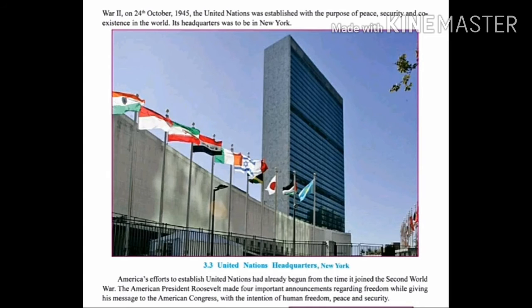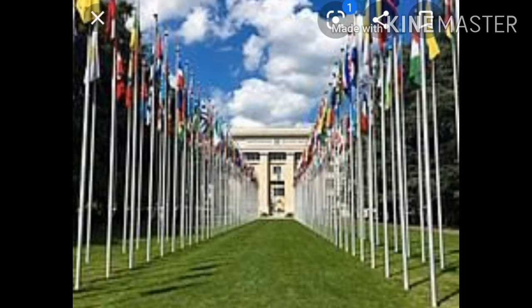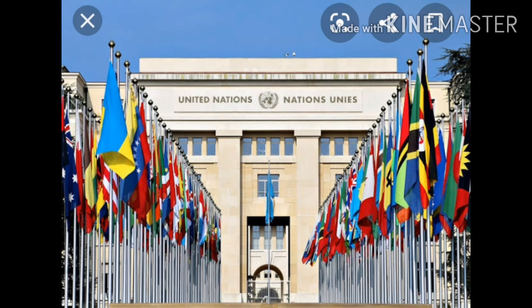The United Nations was established with the purpose of peace, security and coexistence in the world. Now, what was established? The United Nations. Its headquarters was to be in New York. So, after the League of Nations, now the United Nations was established, and what was the purpose? Again, the same purpose was there, to establish peace, security and coexistence in the world. There won't be other wars between the nations. That was the aim of the United Nations.